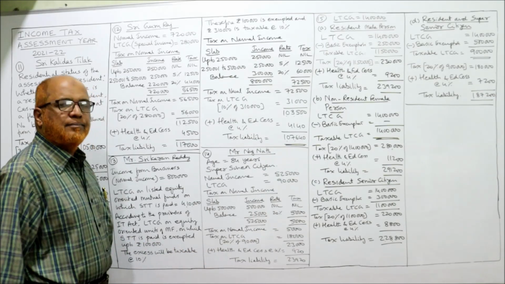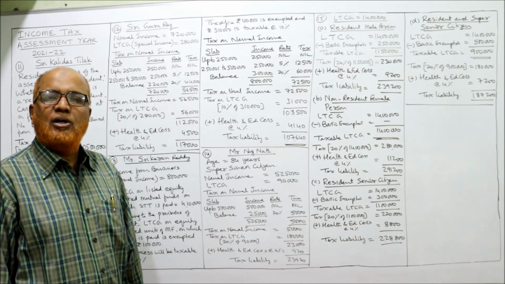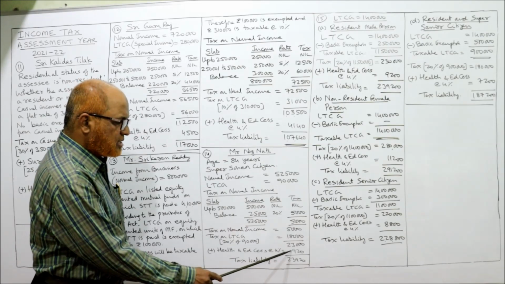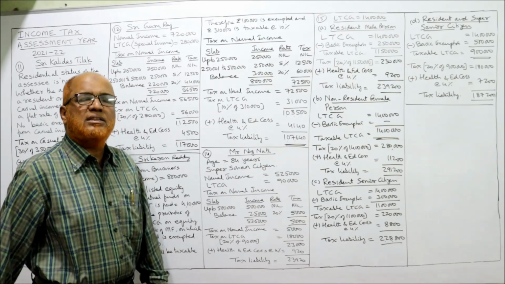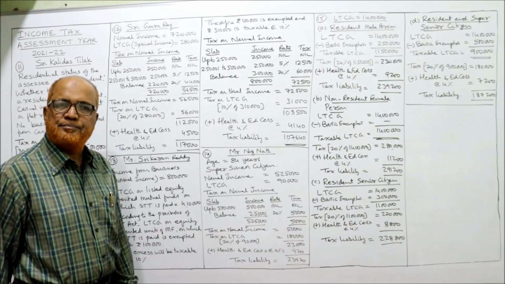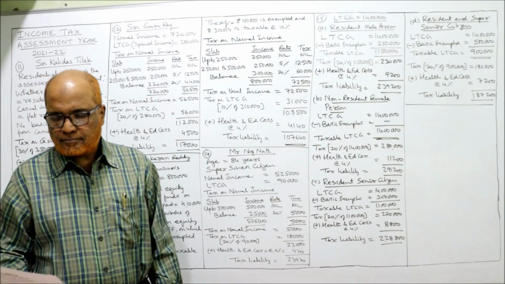Tax on LTCG, long-term capital gain is 90,000. 20% is the tax. 20% of 90,000, 18,000. So total 23,000. Add health and education cess at 4%, 920. 23,920 is the tax liability. That's it. 14th completed. Now 15th problem.